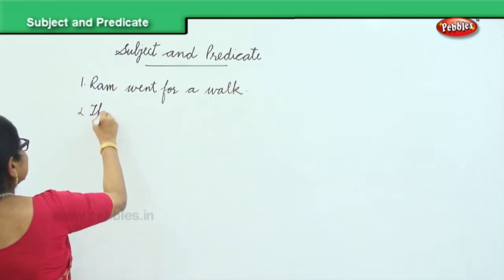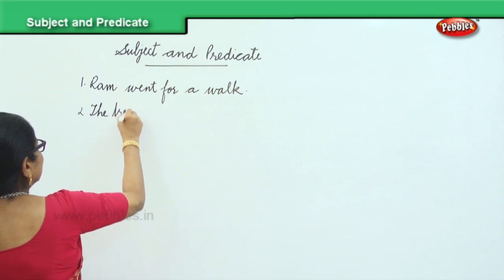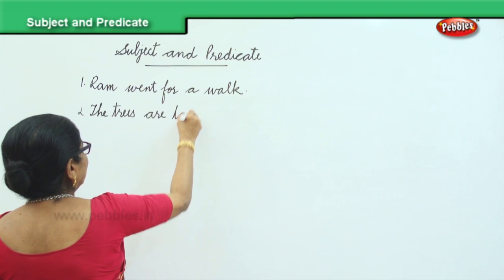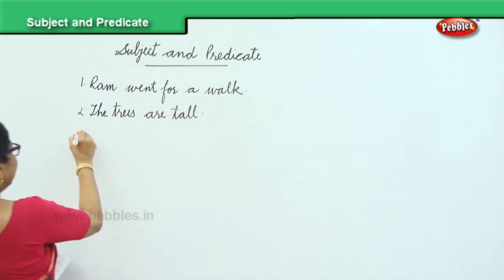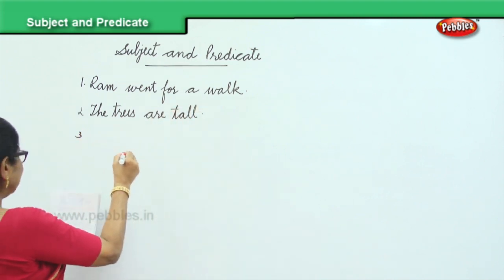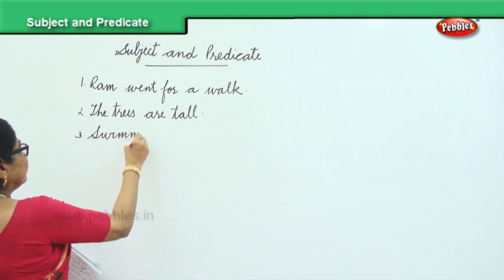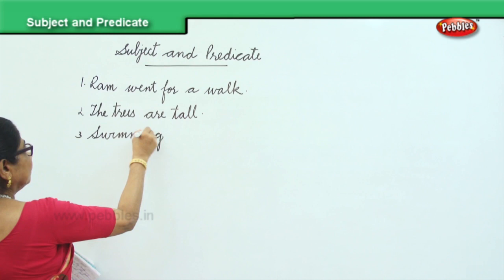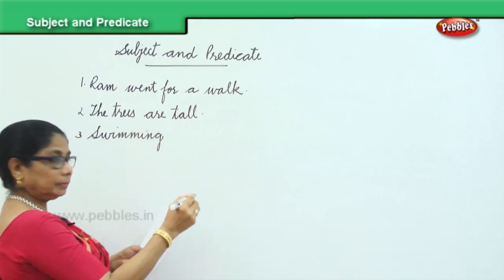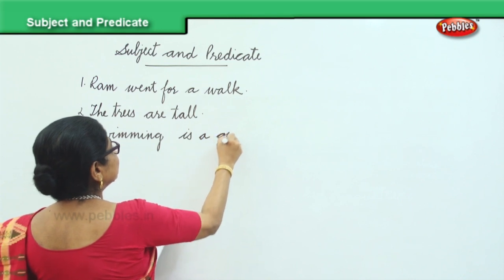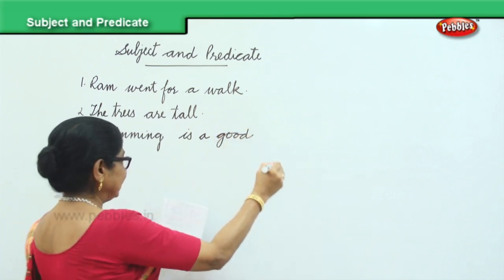The trees are tall. Okay? Next. Swimming is a good exercise.